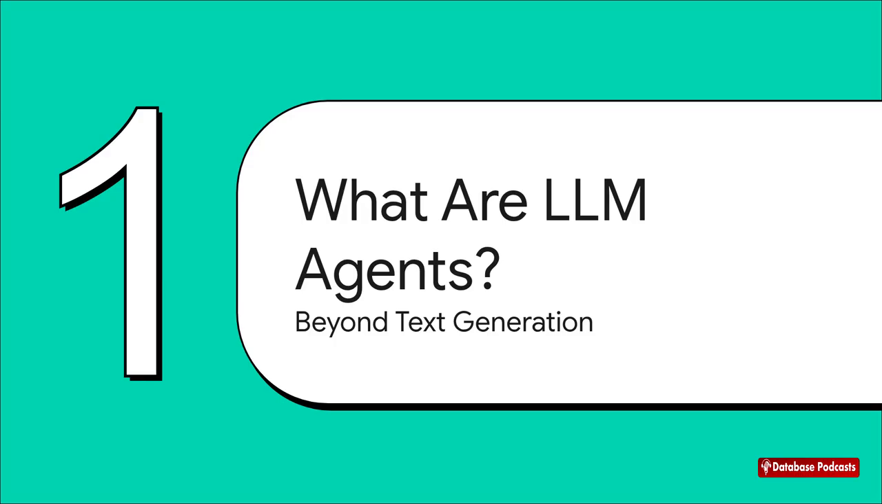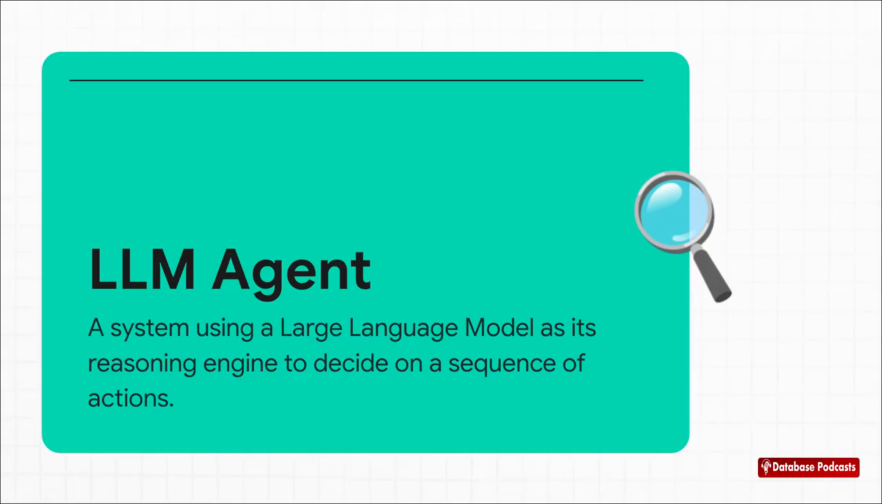What exactly is an LLM agent? Well, it's a really big shift from the simple text-in, text-out models we're all used to. We're moving towards a system that can actively work towards a goal. This is the key definition right here. An LLM agent uses the language model as its brain, its reasoning engine. Its whole job is to look at a goal you give it and then figure out the right sequence of actions to take using whatever tools it has available to get that goal accomplished.